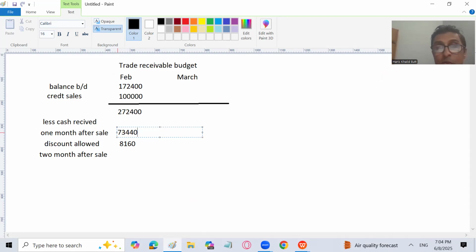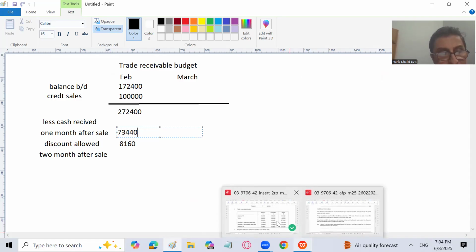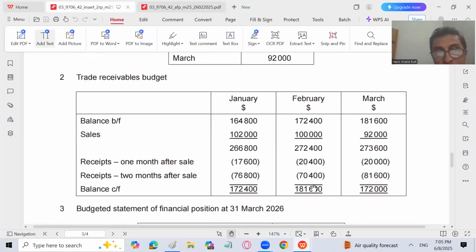Then 2 months after sale is going to be the amount which we have received in the past also, that is 70,400. Why, sir? Remember that whatever the sales were in December, in January we received the 1 month after sale of 17,600. And in February, out of December sales, we are receiving 70,400.